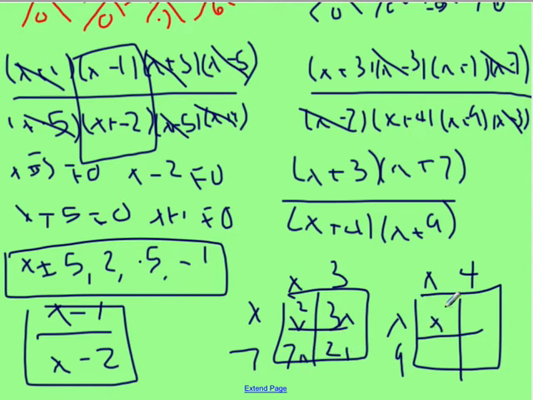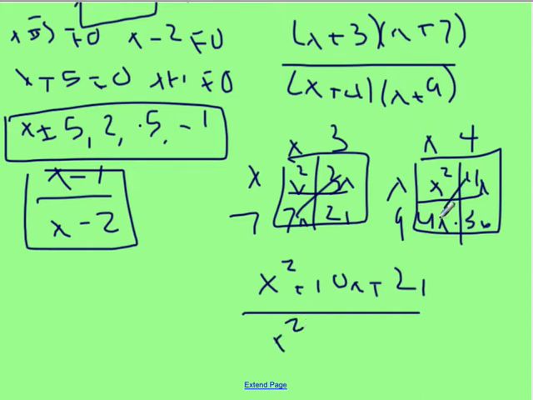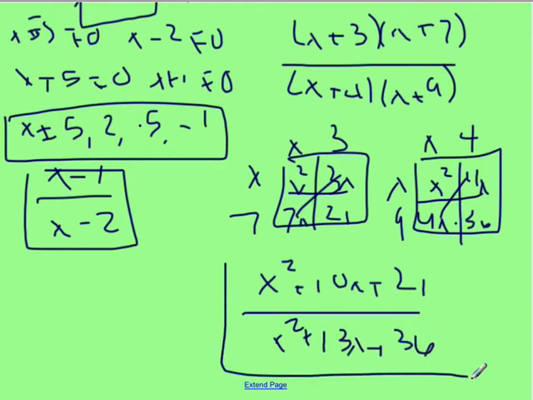Again, I'm assuming this is something you remember. If it's not, bring it up to me and let's look at it together. And 9 times 4 will give you 36. So up top, we're going to have x squared. 3x plus 7x is 10x plus 21. On the bottom, x squared, 4x plus 9x is going to give you 13x, and then plus 36. So that's your final answer.